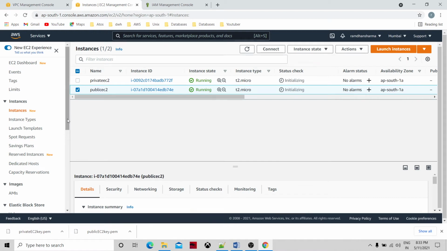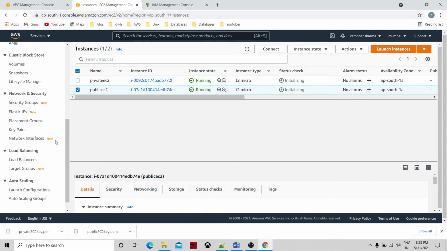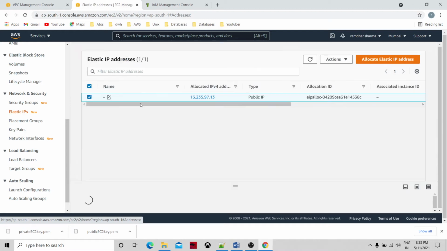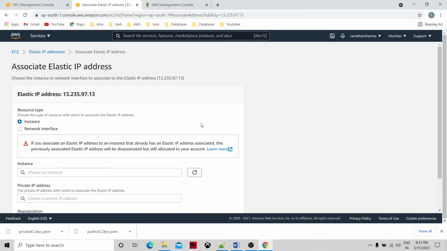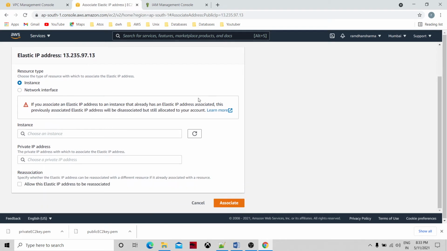What we are going to do is go to the elastic IP. Where is elastic IP? I will allocate one. Then I will associate the IP address. The first option is resource type instance.